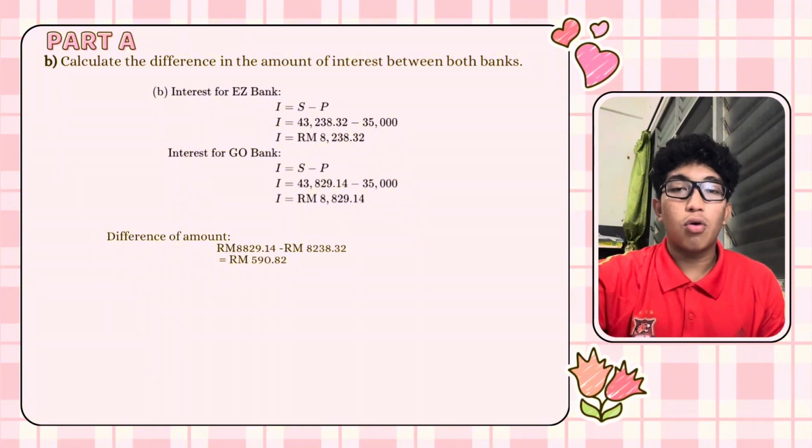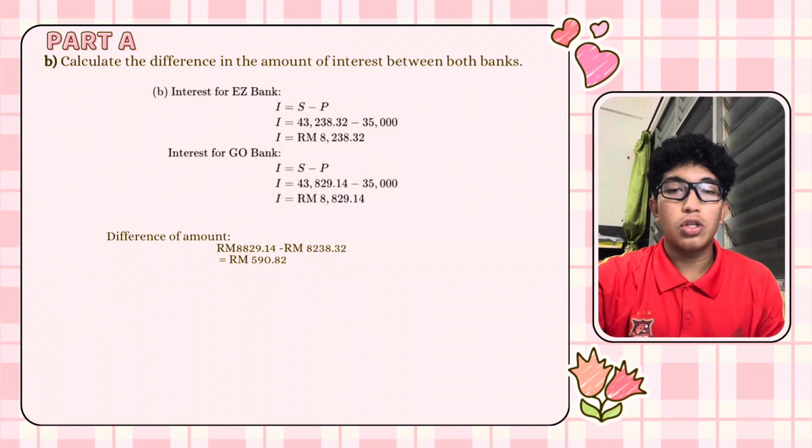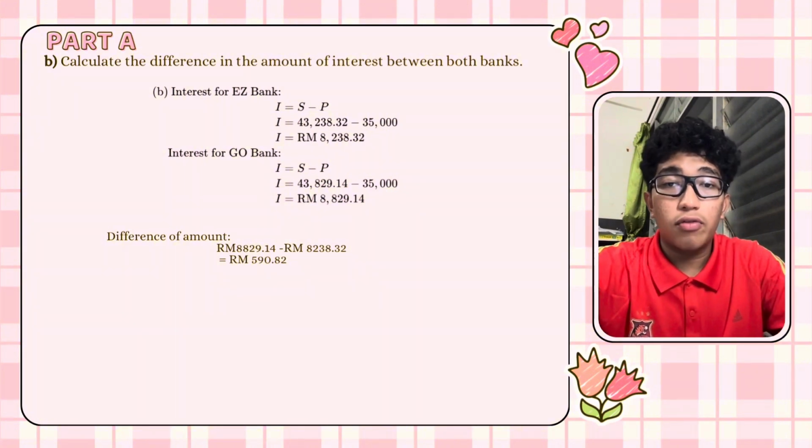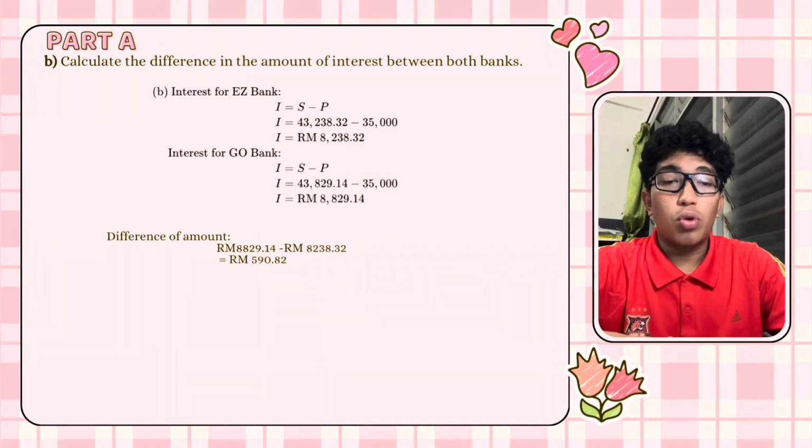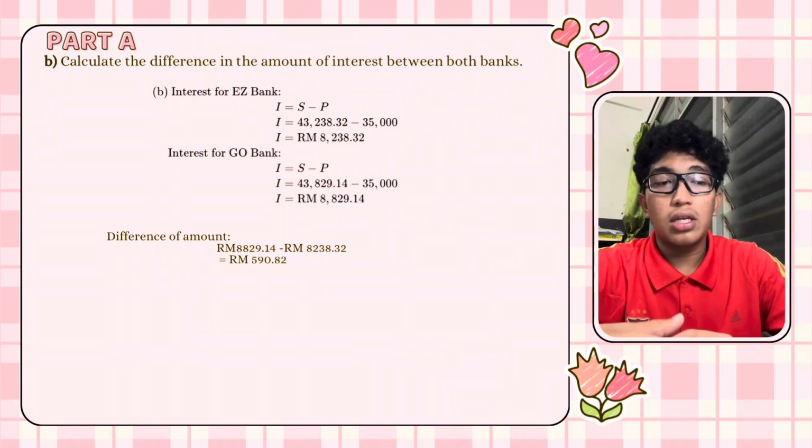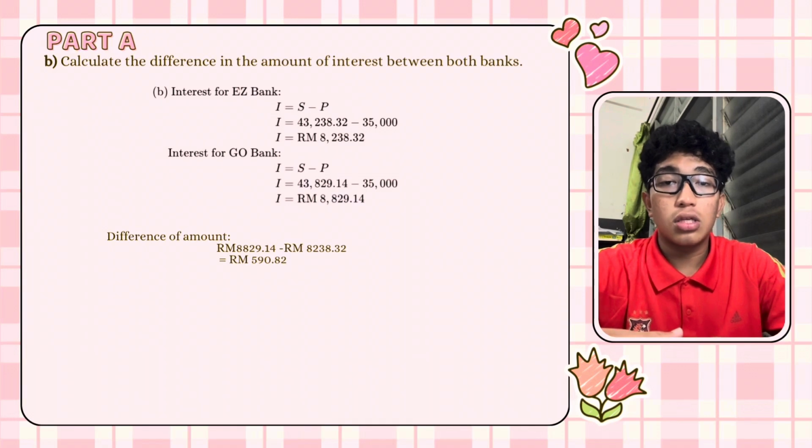For Go Bank, we use the same formula. The S is 43,829 ringgit and 14 cents. The principal is 35,000. We substitute into the formula, so the final answer for Go Bank is 8,829 ringgit and 14 cents. But we have to calculate the difference in the amount of interest between both banks. So 8,829 and 14 cents minus 8,238 and 32 cents. We got the answer, which is 590 ringgit and 82 cents.